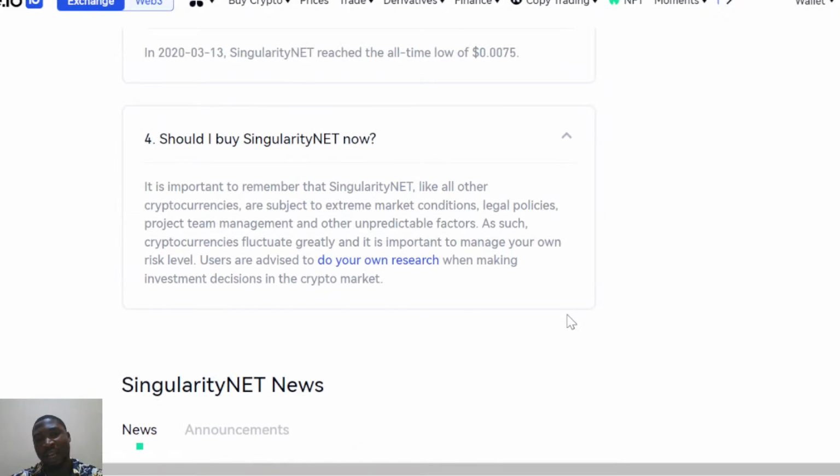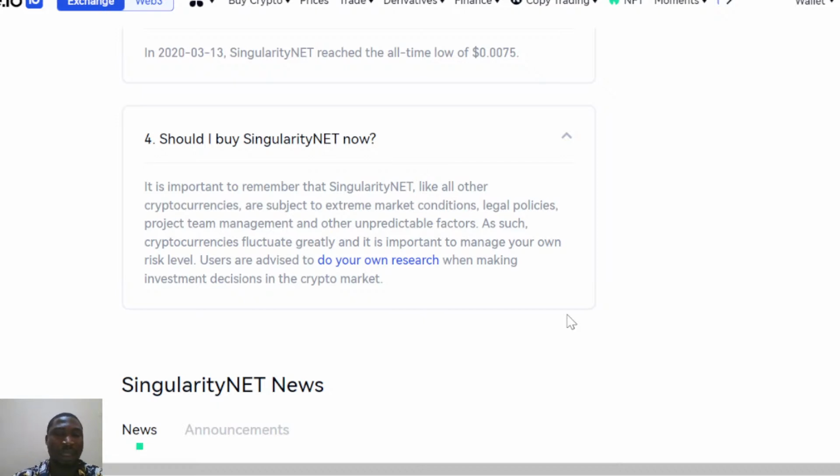Now, should you buy this? It is very important to remember that this project is like any other cryptocurrency, and they are subject to extreme market volatility, market conditions, legal policy, project team management, and other unpredictable factors, as well as cryptocurrency fluctuations.